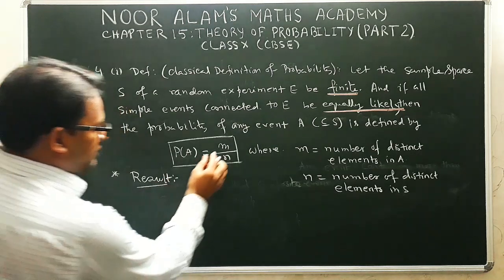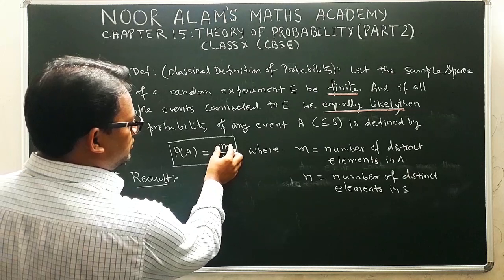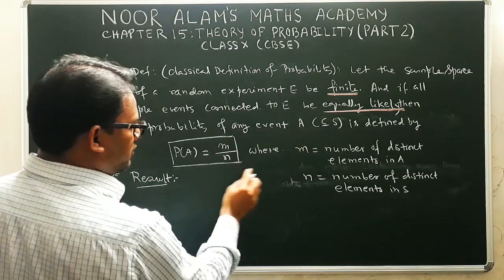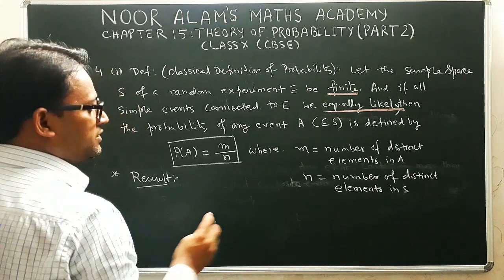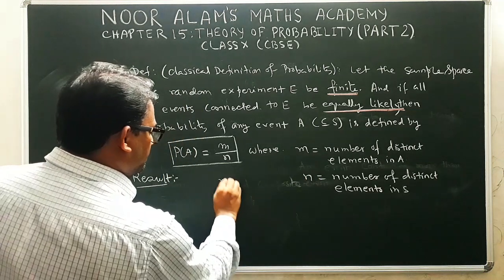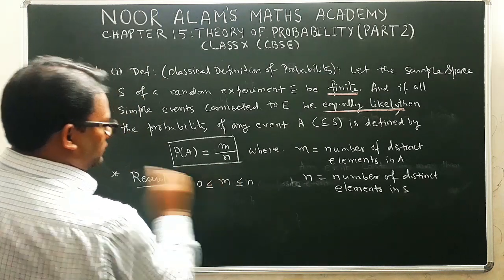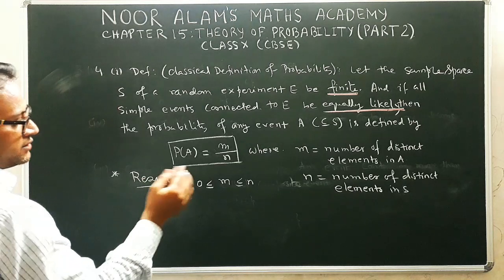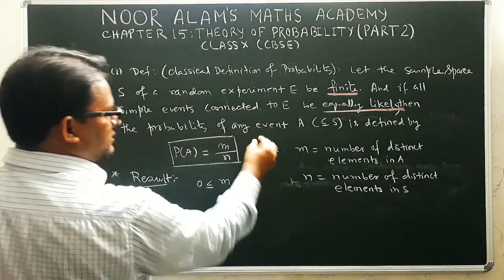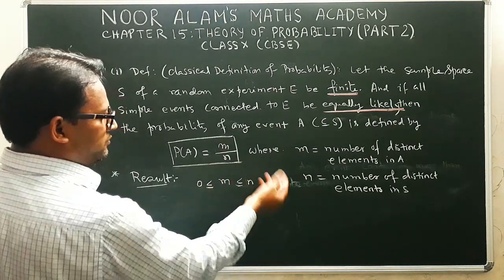Result is what? We see that m is what? M is the number of distinct outcomes of the event A, and n is the total number of distinct elements in the sample space S. So that means m is always less than or equal to n and greater than or equal to 0. Since the elements come from the main set S and A is a subset of S, the number of elements is either equal to n but not more than n.